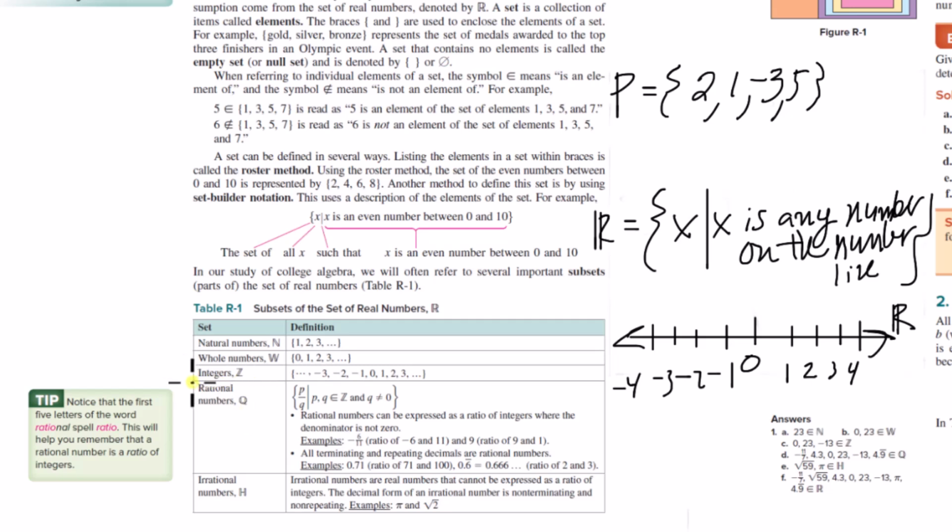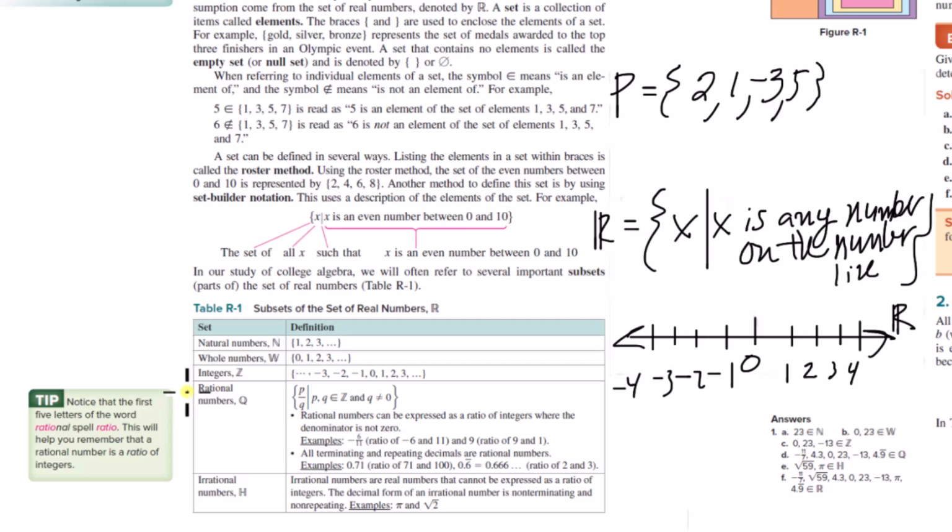Next, you have the integers, which include all of the whole numbers, but now we include negatives. It's counting numbers that include 0 and negatives: -1, -2, -3. Okay, but what you can see there is that the whole numbers are a subset of the integers, and as a result of that, the natural numbers are a subset of the integers as well.